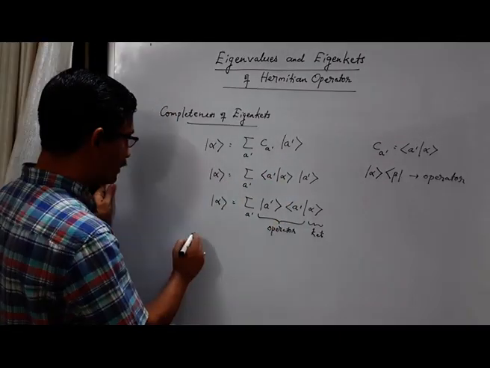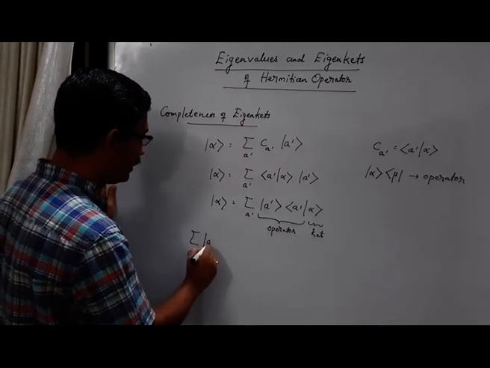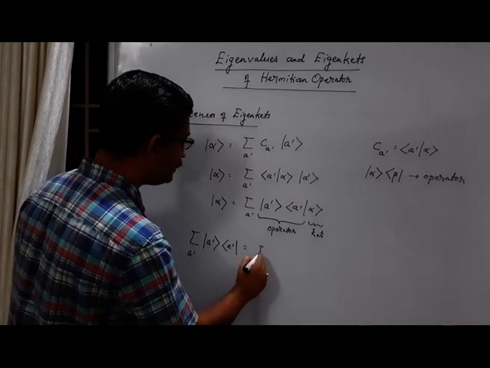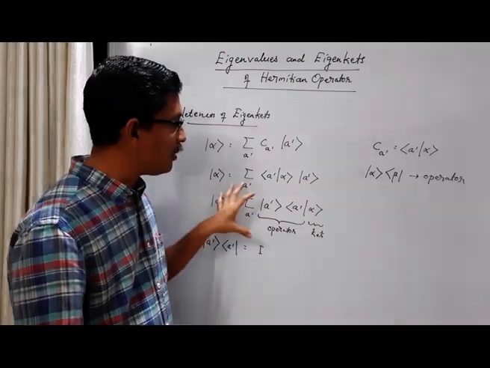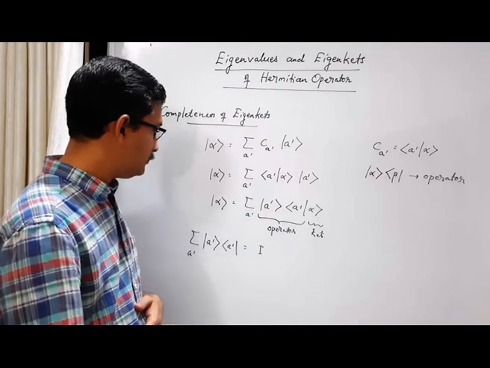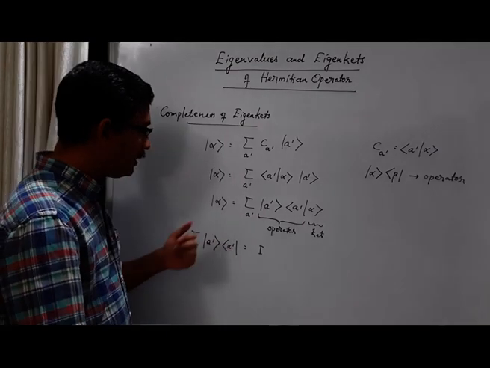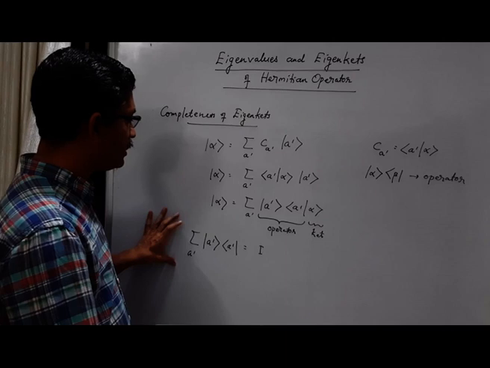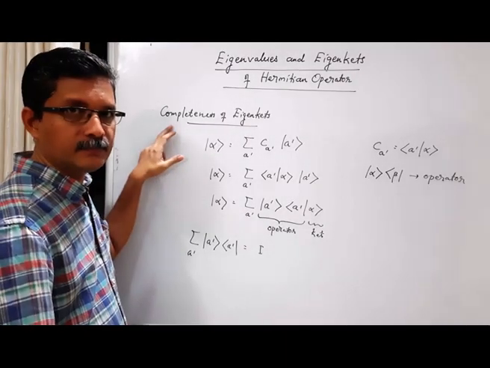So that means summation over A prime ket A prime bra vector A prime must be the identity operator. That means you multiply this ket alpha with the identity operator, you get ket alpha. That's it. There is no change on the general vector. So this is an identity operator, and this relationship is the mathematical form of completeness of eigenkets.